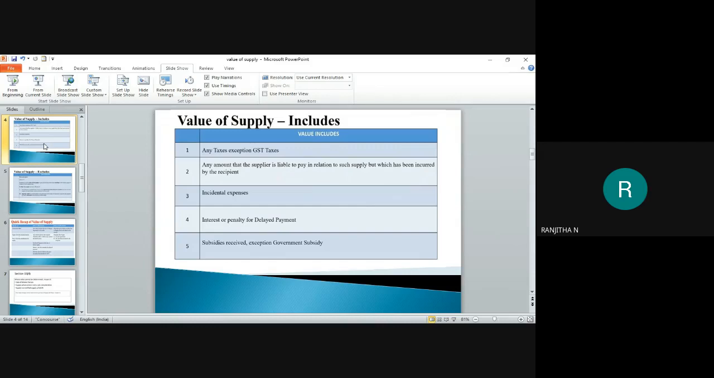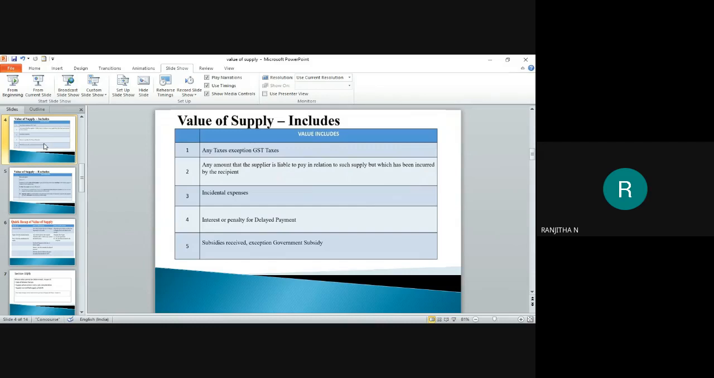That interest or delay payment is also part of our transaction value. If there is any interest or penalties you find in the question, please add it to your values. Next, the last one here we can find is subsidies. All the subsidies are part of the transaction value except government subsidy. If you find any government subsidies, please ignore or exclude it.